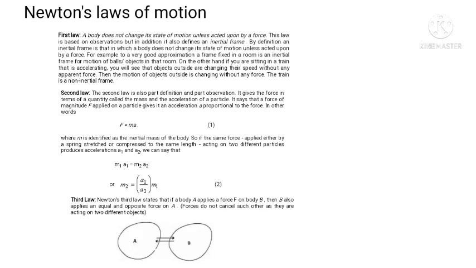Third law. Newton's third law states that if body A applies a force F on body B, then B also applies an equal and opposite force on A. Forces do not cancel each other, as they are acting on different objects.